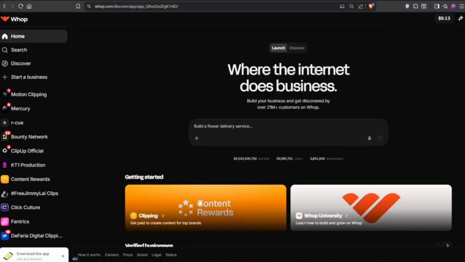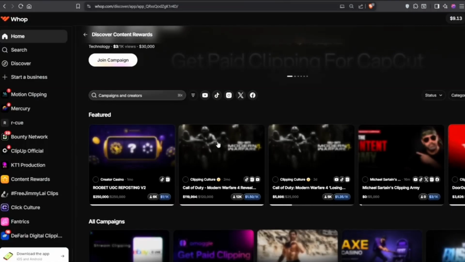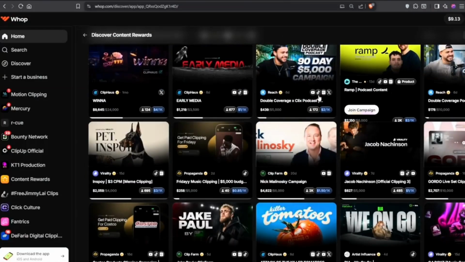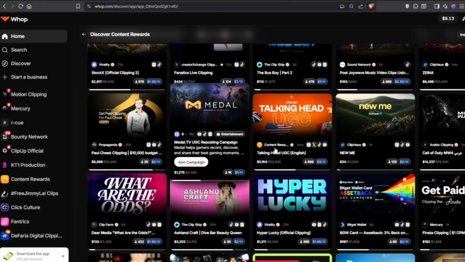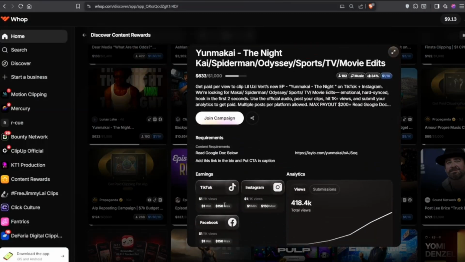First, enable the VPN proxy, then go to Content Reward. Wait for the campaign list to appear on the screen. Here, a list of creators' content will appear on the screen. You can connect with any content from these creators. I am choosing this one. You can choose according to your preference. If you want to join this campaign, then click on the Join button.